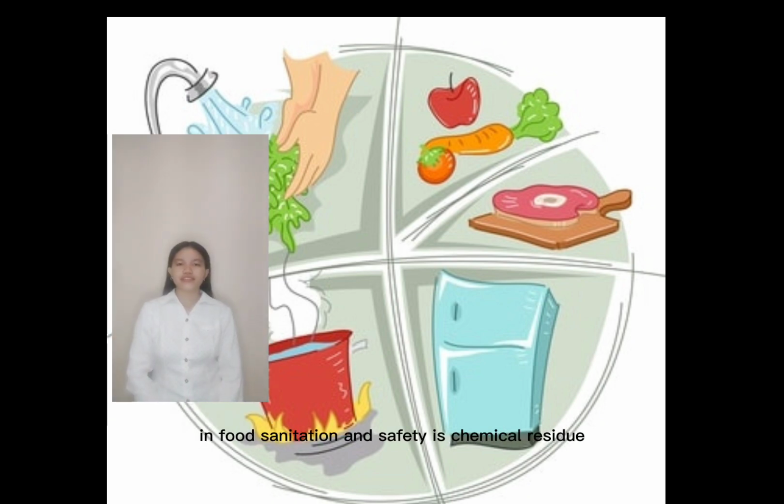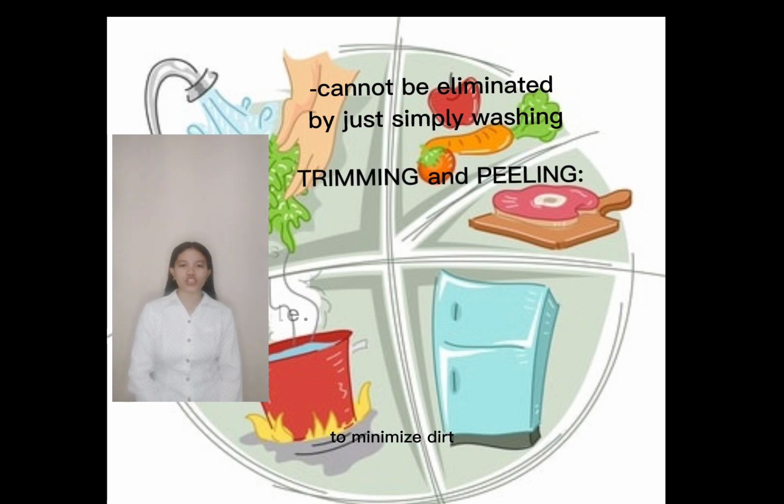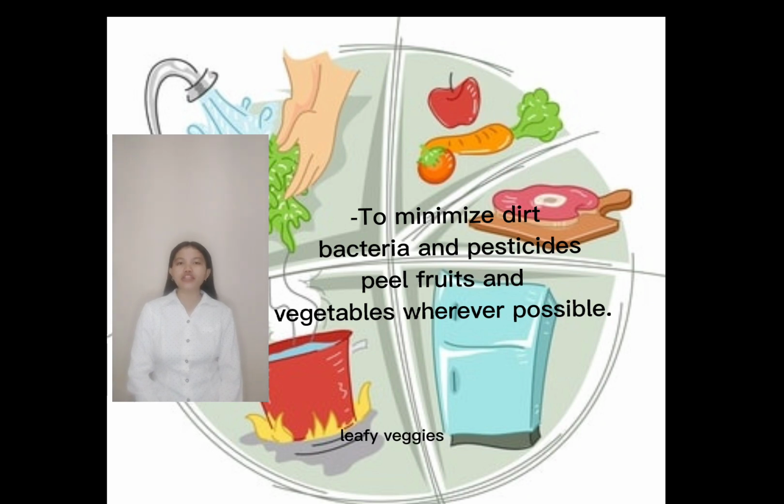Another factor that needs to be considered in food sanitation and safety is chemical residue, because it may result in contamination or worse, food poisoning. There are ways to guarantee that leftover chemicals won't contaminate food. What are those? Chemical traces cannot be eliminated by simply washing. Trimming and peeling minimize dirt, bacteria, and pesticides. Peel fruits and vegetables wherever possible.